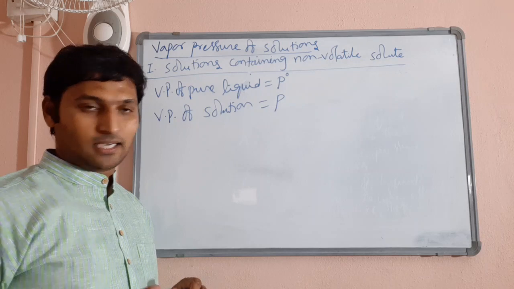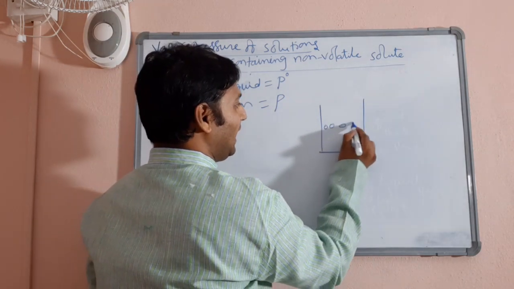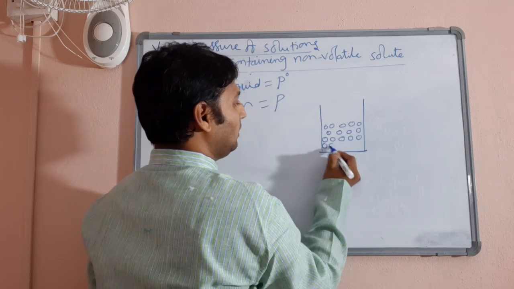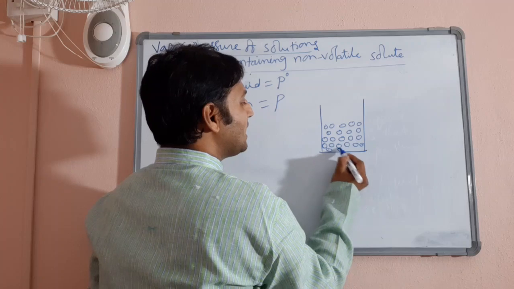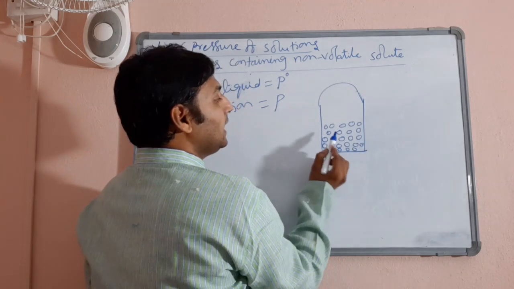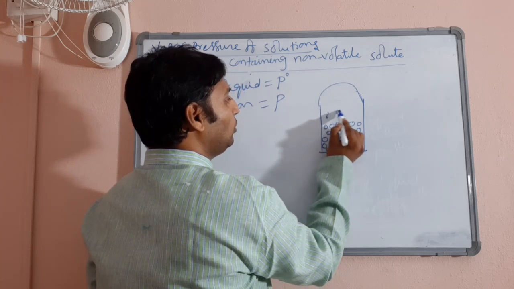Let us understand that. Just now I have explained you very clearly that if I am taking liquid molecules as small spheres, assume it is a closed vessel. The surface molecules were changing into vapor phase.